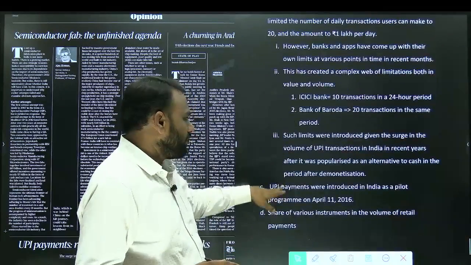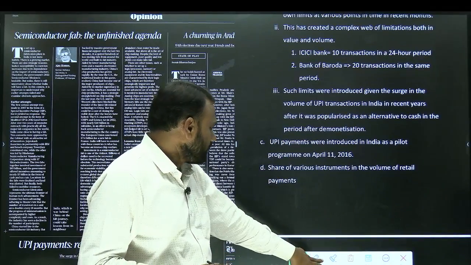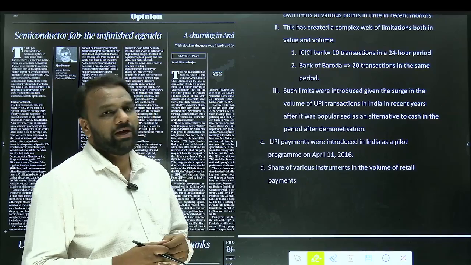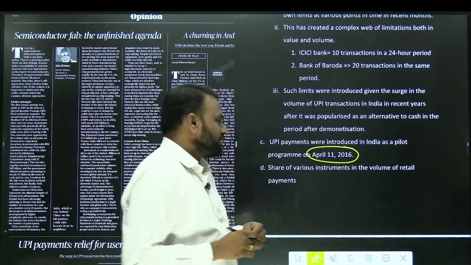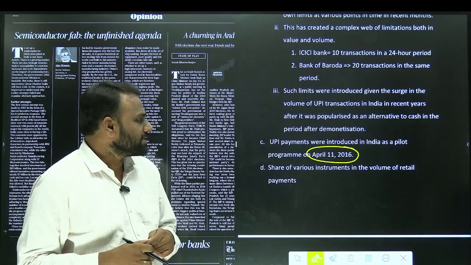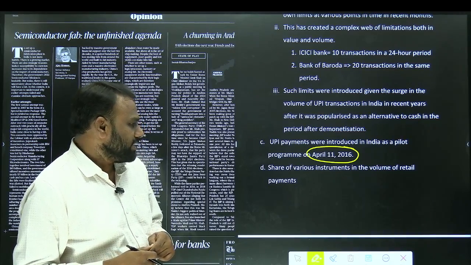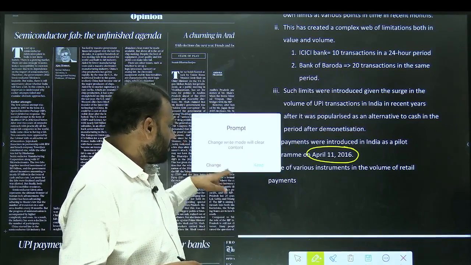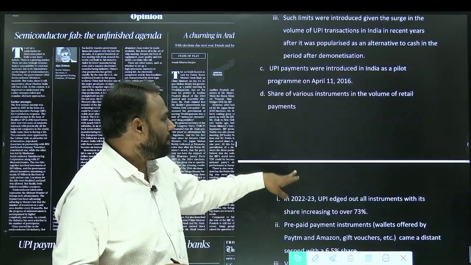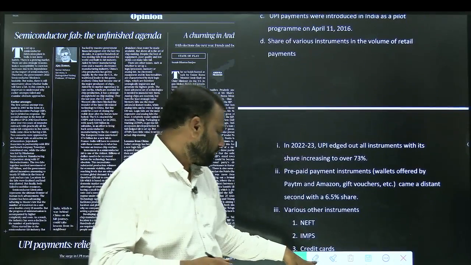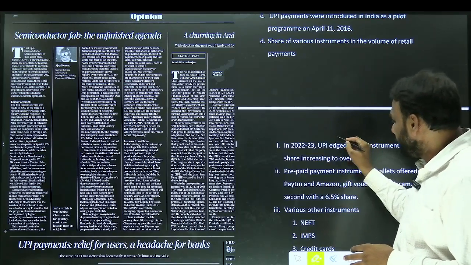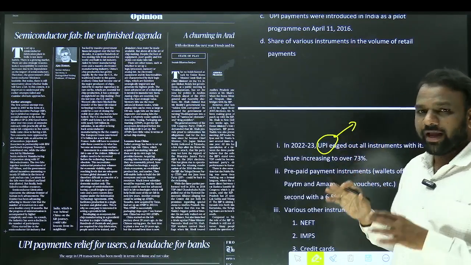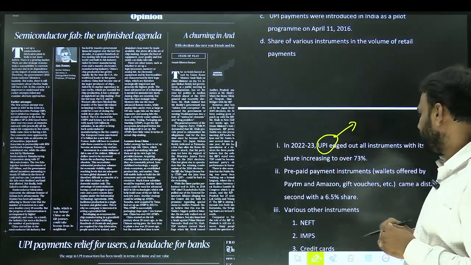Next, when was UPI introduced? UPI was introduced in April 2016 as a pilot program. Next, we shall see the share of the various instruments in the volume of retail payments. Volume means the number of transactions. When it comes to the number of transactions, UPI has the highest number of transactions in 2022-23.